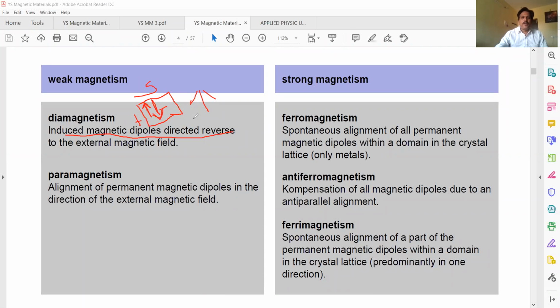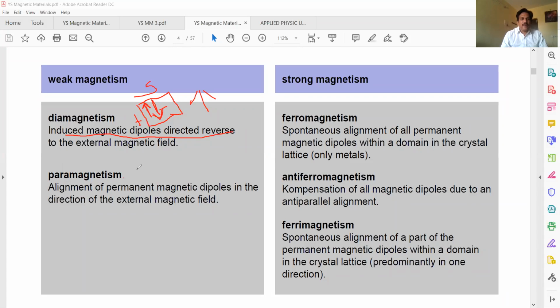That's why these materials show magnetism opposite to the direction of the applied field. When diamagnetic materials are placed in an external magnetic field, the materials are magnetized in a direction opposite to the direction of the applied field. They are called diamagnetic materials.